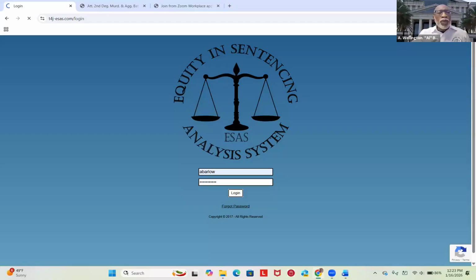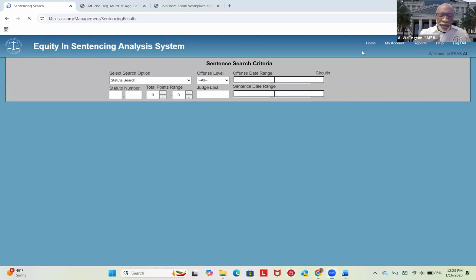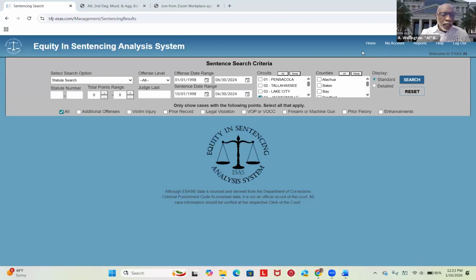So once I log into ESAS, I'm going to run a 794.011, which is a sexual battery with slight force, first offense. 794.011 at 154 points, first offense. And we're looking at Jacksonville.